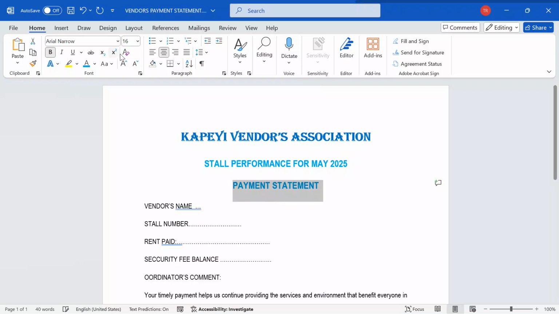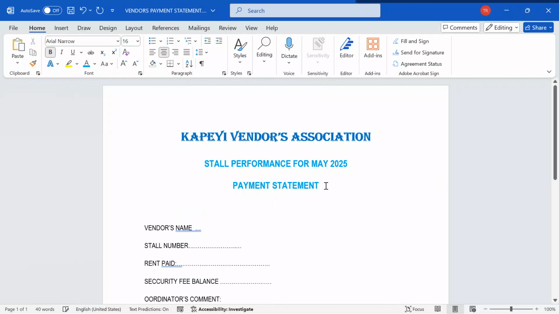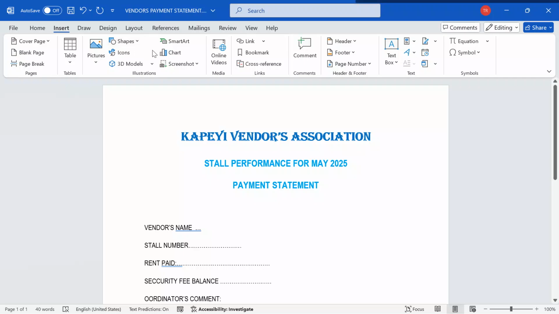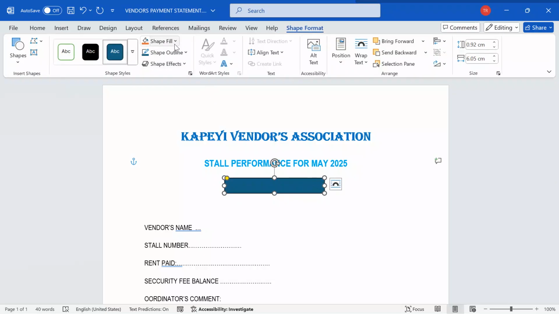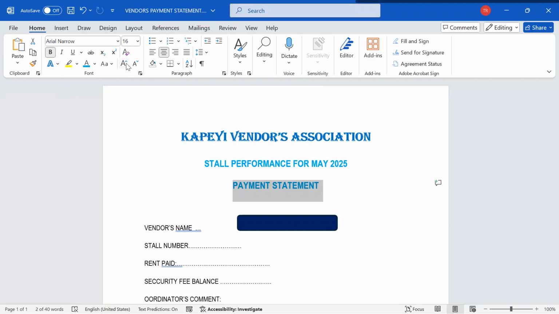After putting my payment statement here, I'm going to apply some magic on it, so that I pick the examiner's interest as they go through my work. So I can go to insert, click shapes, and let me choose a different shape. I'm going to take the rounded rectangle, position it around here, and give it this dark blue color, and then send it to back. Let me give this font color white.